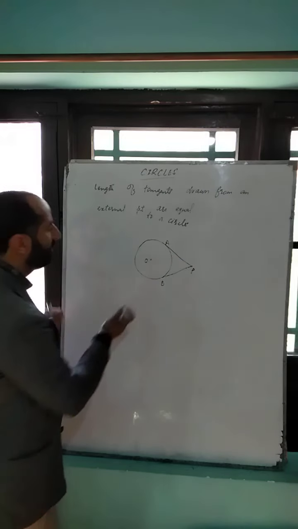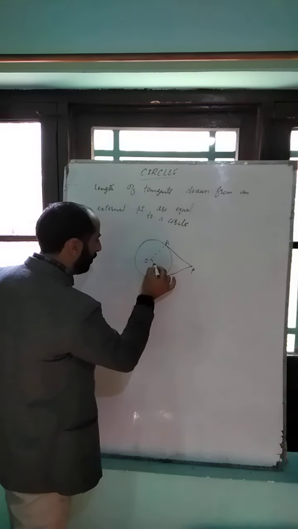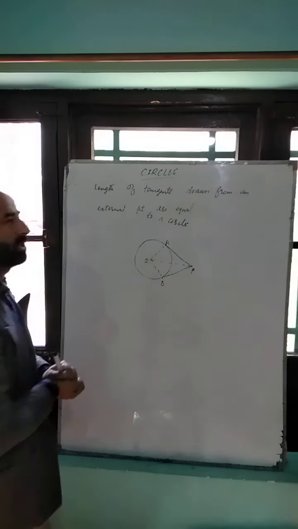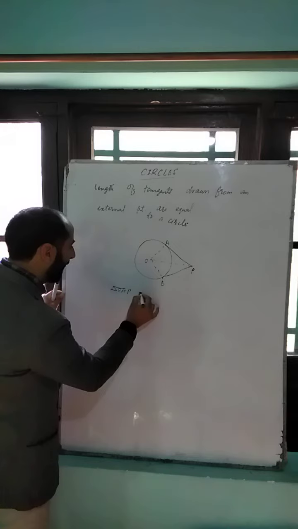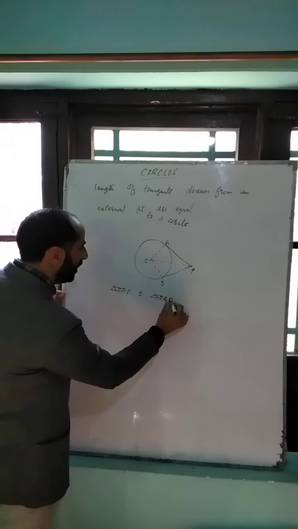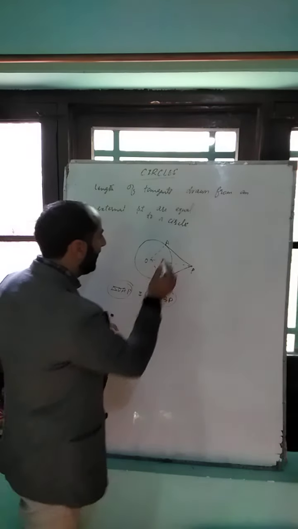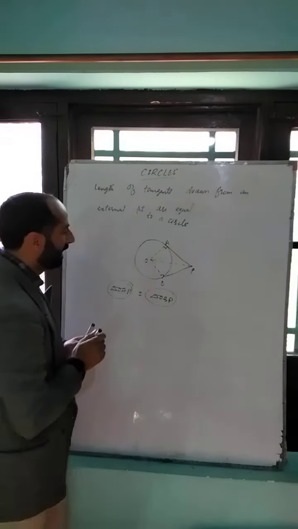How can we prove this? We will just make a construction. We join OA, OB and OP. Then we get two triangles, triangle OAP and triangle OBP. Both these two triangles are right angle triangles, right angle at A and B, because tangent PB is perpendicular to the radius OB. Here also tangent PA is perpendicular to the radius OA.